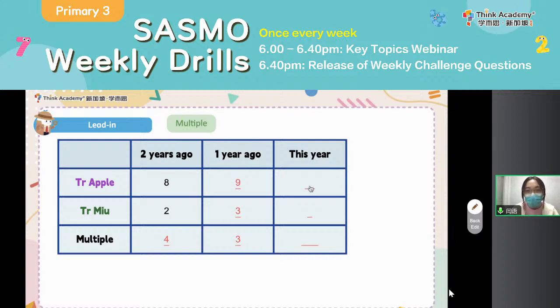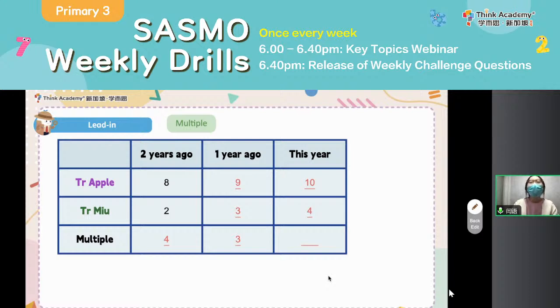For this year, teacher Apple is 10 years old. Okay. And teacher Mill is 4 years old. So could you please tell me what is the multiple relationship here? Yeah, 10 divided by 4. I remember that last time I shared the division with remainder with you. Do you still remember how to calculate 10 divided by 4? The answer is?